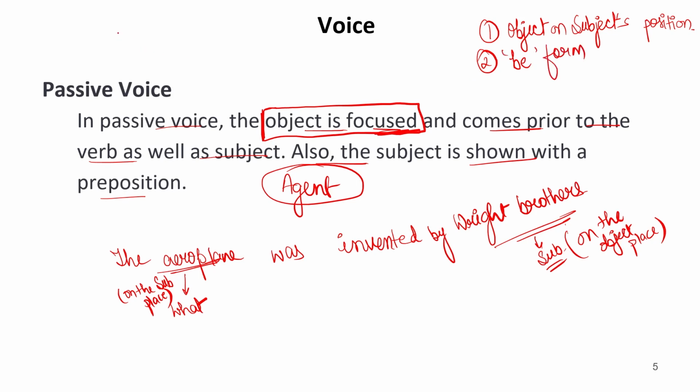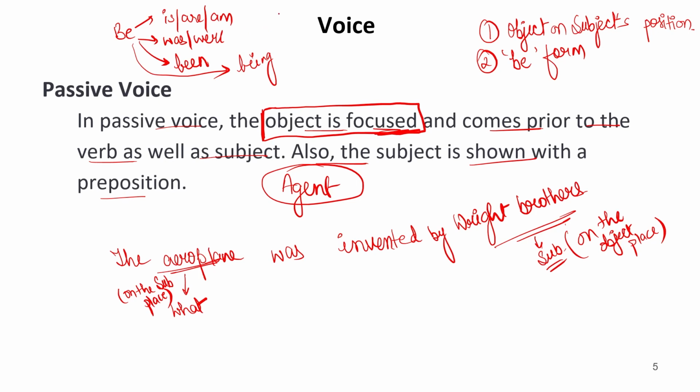Now forms of be are, present forms are am. It means if the sentence is in present tense, there should be is, are, or am. If the sentence is in past tense, there should be was or were. And if the sentence is in perfect tense, third form of be is required, that is been. Ing form of be is being. In continuous tense, we use being.